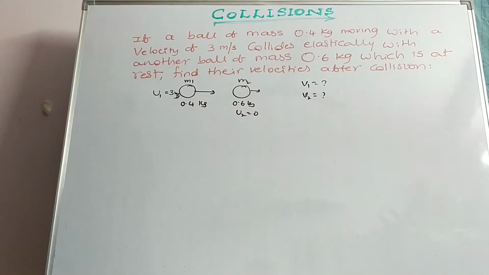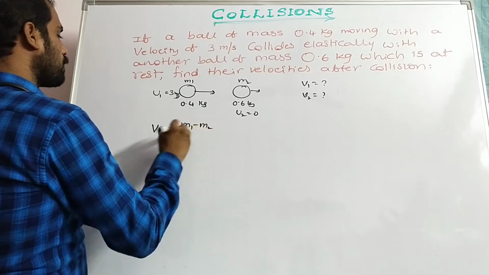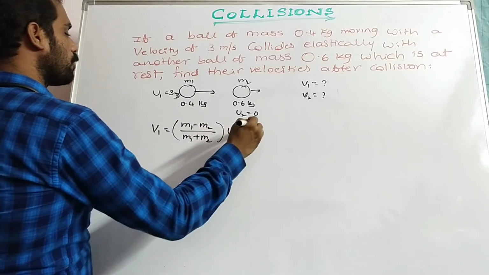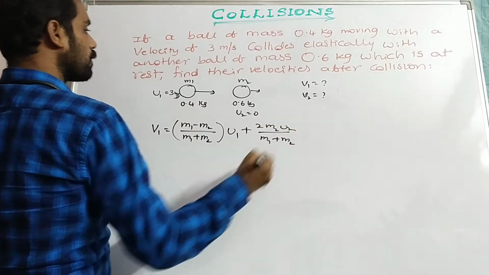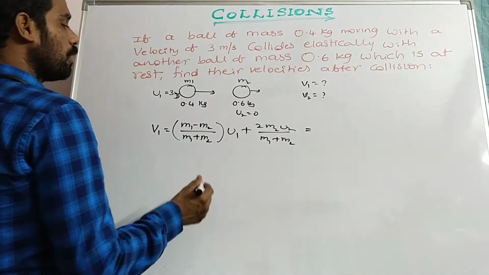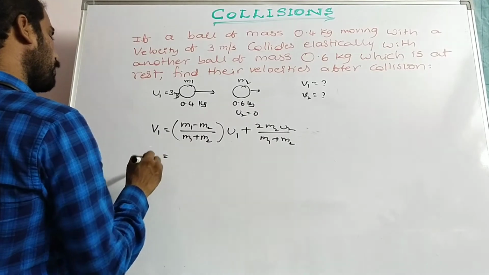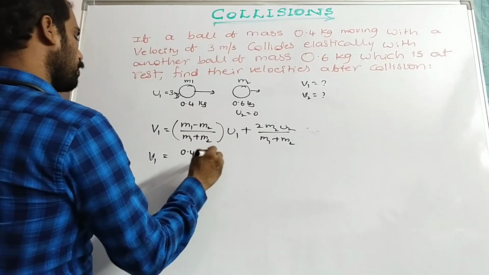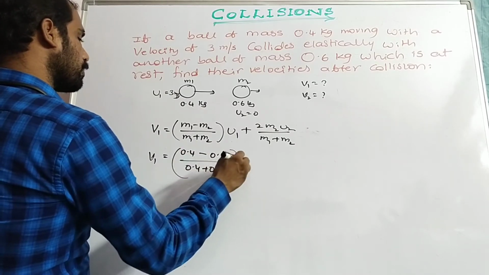So the formula is v1 is equal to (m1 minus m2) by (m1 plus m2) into u1 plus 2m2 u2 by (m1 plus m2). Here the second body is at rest. So now v1 is equal to (0.4 minus 0.6) by (0.4 plus 0.6) into u1.